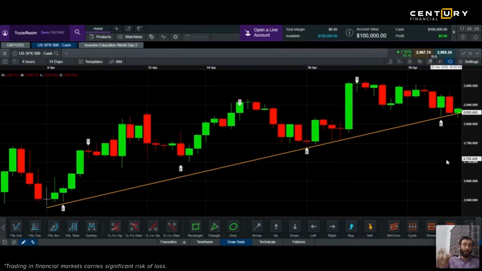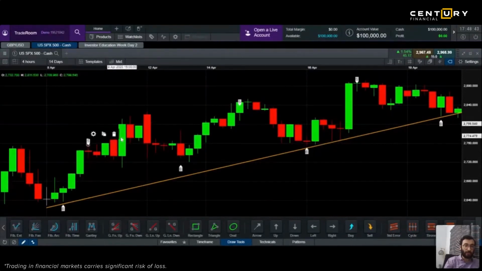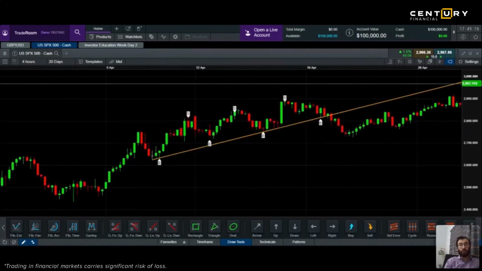A swing trader would wait again here instead of exiting here. It should be more like exit here. So you should wait and see where the resistance and support also lie, right? Because, for example, you bought it here, it went up, and then you shorted here, then it came down, you bought it here, and then again you shorted here, you bought it again. So look, you are looking at a 4 hour chart of 14 days. You have to find a much more prominent trend line to do swing trades.